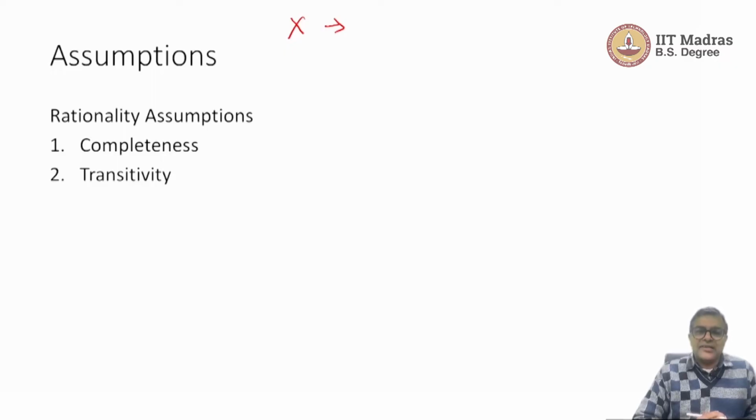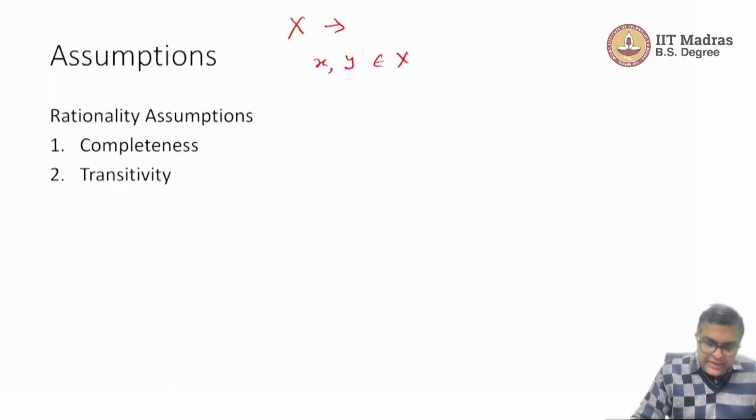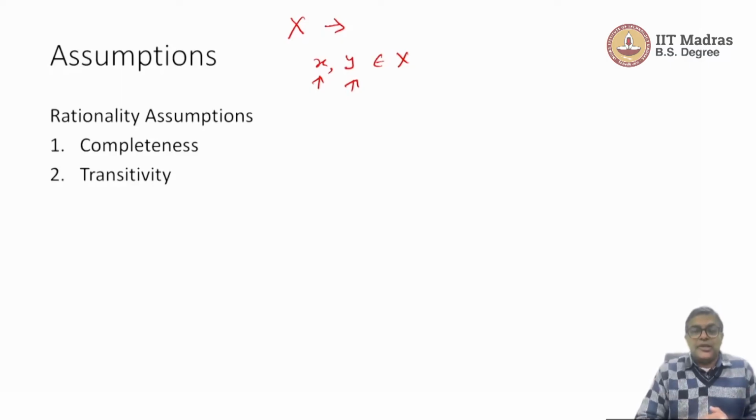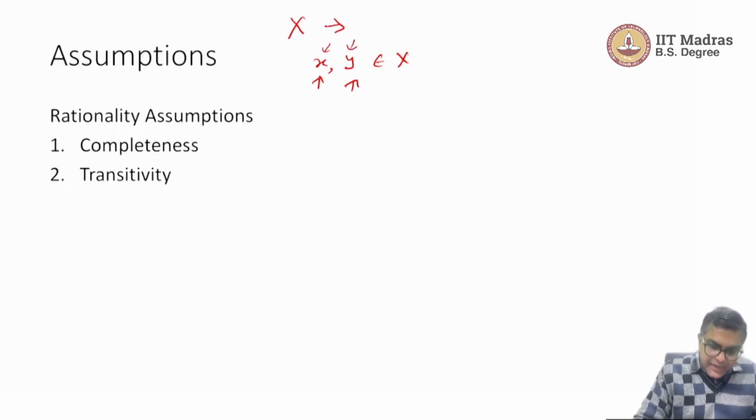And the first rationality assumption is completeness. The idea is very simple: if we take any two bundles in the conjunction set, and of course it can be an n-tuple if in this world we consume n different items, or it can be an ordered pair if we are living in a simple Robinson Crusoe world of coconut and fish, it doesn't matter. We are just using x and y to represent them, and we can say that for any x and y we have in capital X, one of these should be true: